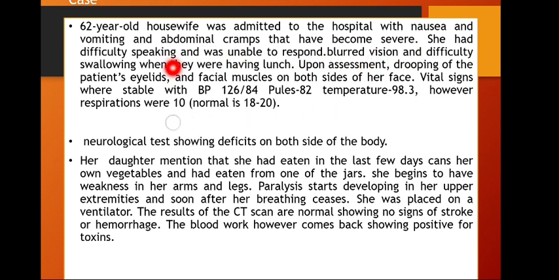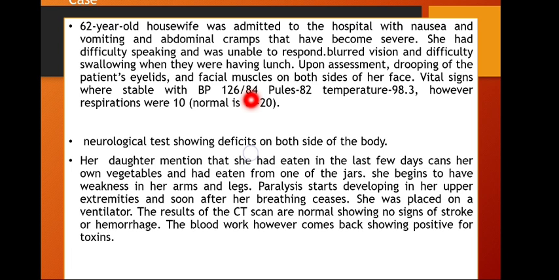She had difficulty in speaking and was unable to respond, blurred vision, and difficulty swallowing when they were having lunch. Upon assessment, there was drooping of the patient's eyelid and facial muscles on both sides of her face. Vital signs were stable with blood pressure about 120 over 80, pulse 82, temperature about 98 Fahrenheit. However, respiration rate was shallow, less than normal, about 10.